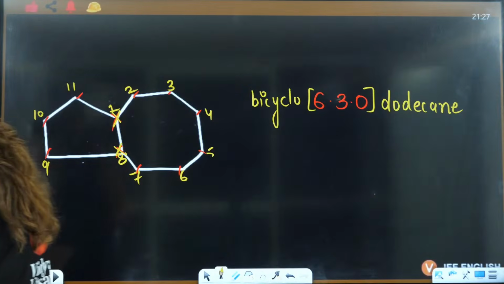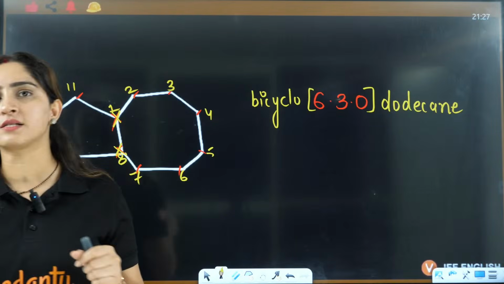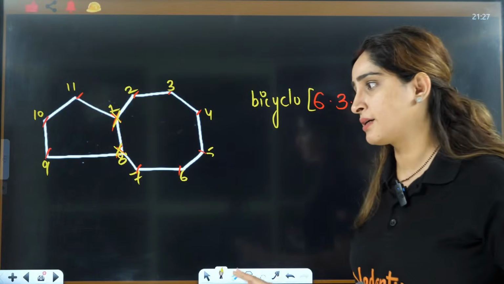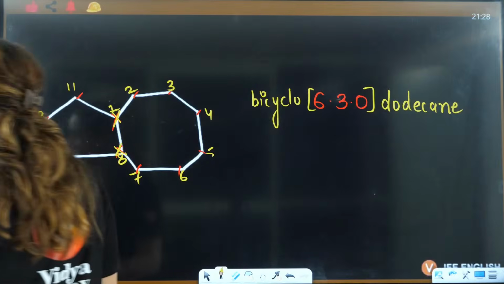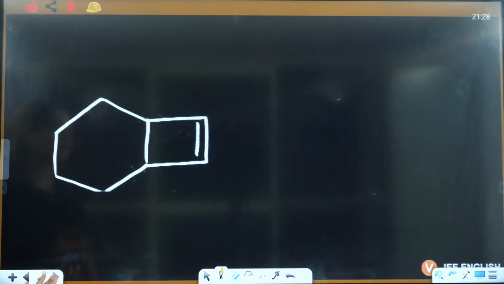Yes, Anjali, Sachin, Leila, Rama Raju, tell me if that is clear. Understood why it is 630? You will not include these numbers here. So, bicyclo 630 dodecane.